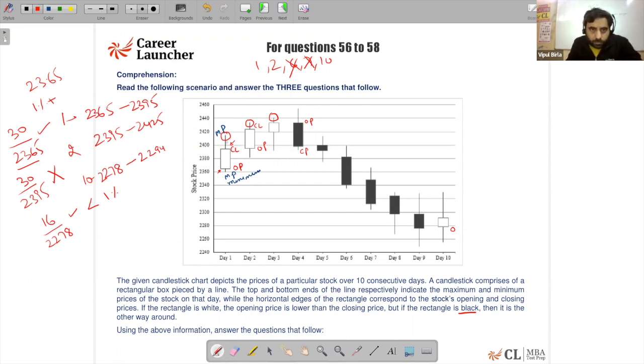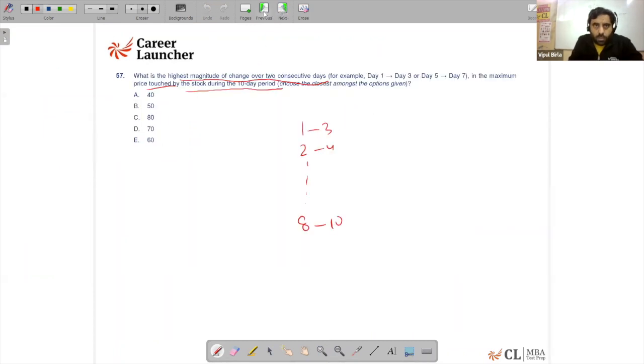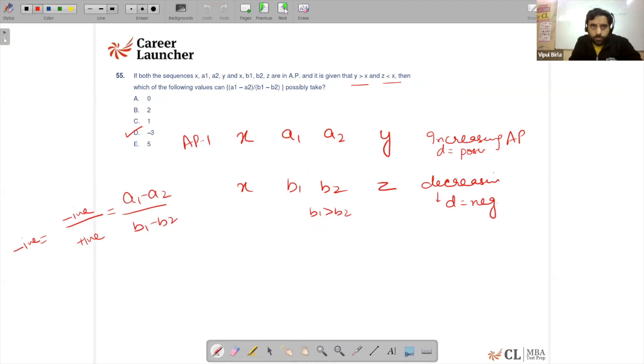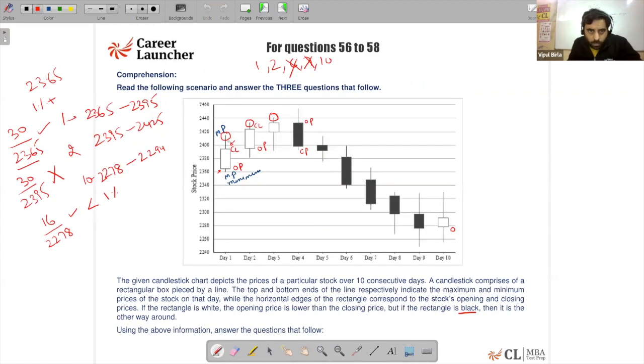From day 1 it is 2415, to approximately 2435, and then the one ahead of that, which is 2440.